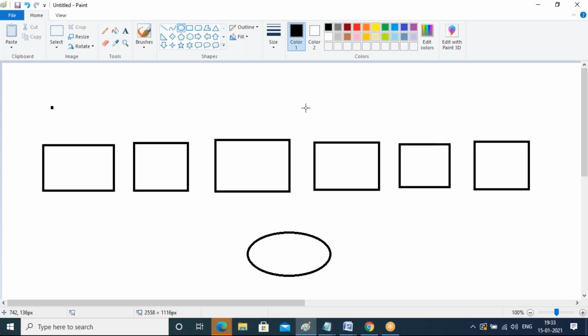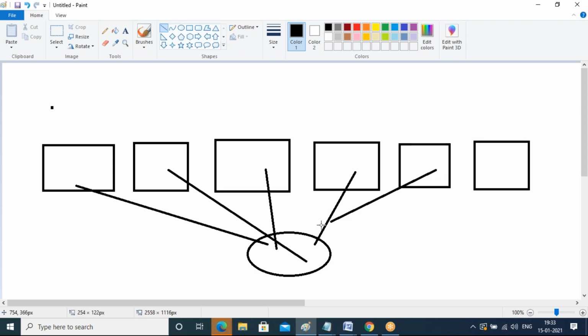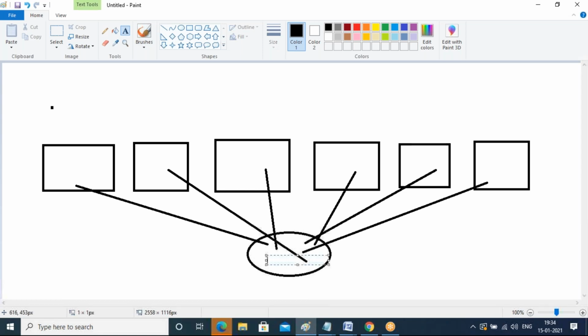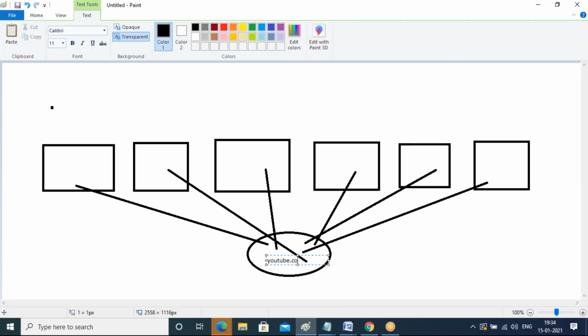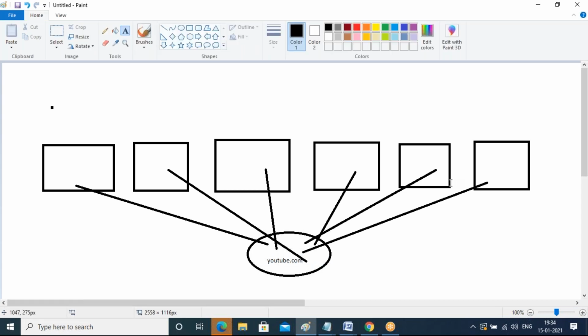If I map this load balancer with these applications, you are grouping all the servers where my application is running under the load balancer. While creating your load balancer, you have to attach these servers to it and give the server configuration. If you create a load balancer, you will get a common DNS, for example youtube.com, when you group your servers.